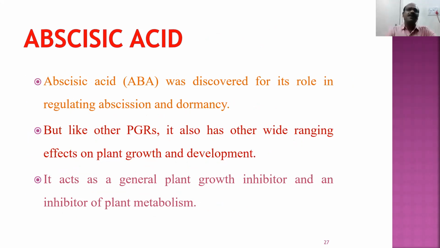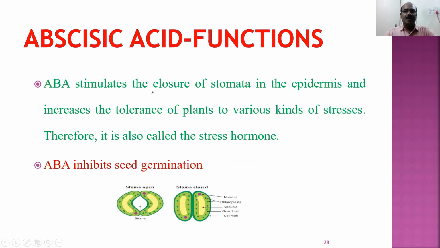Abscission means falling down. After a certain stage, every leaf, every flower, every fruit has to fall down. That process is performed by abscisic acid. It also has a very wide role in the horticulture. It is a plant growth inhibitor. Ethylene is a plant growth inhibitor. Abscisic acid is a plant growth inhibitor. So abscisic acid is responsible for stomata closure.